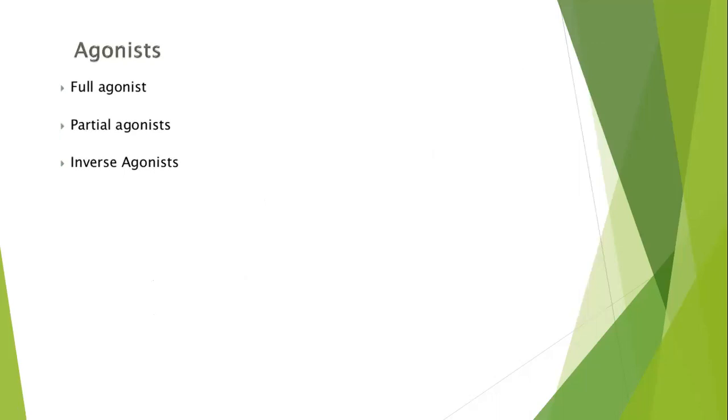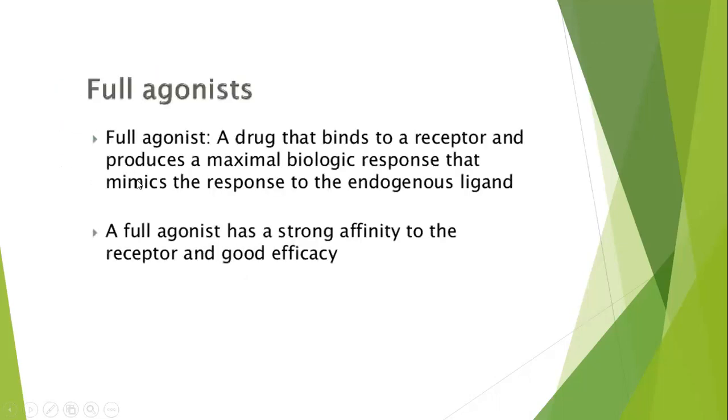There are three types of agonists: full agonist, partial agonist, or inverse agonist. And we will speak about each one separately and briefly. A full agonist is a drug that binds to a receptor and produces a maximal biological response that mimics the response to the endogenous ligand. A full agonist has a strong affinity to the receptor and good efficacy.